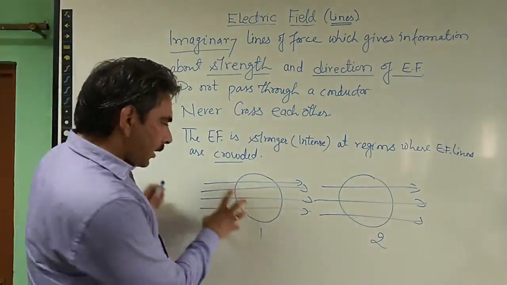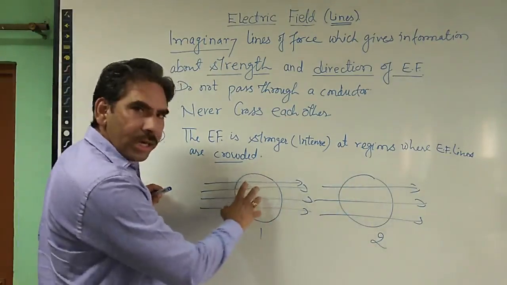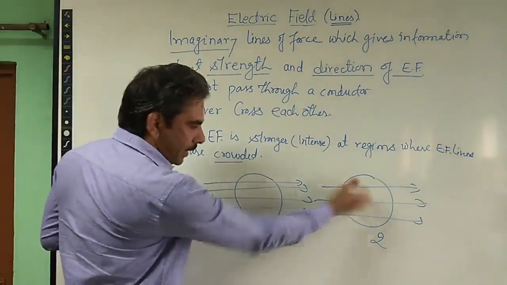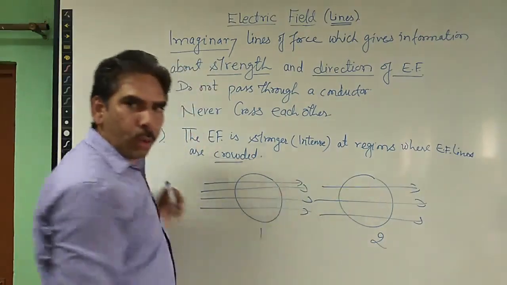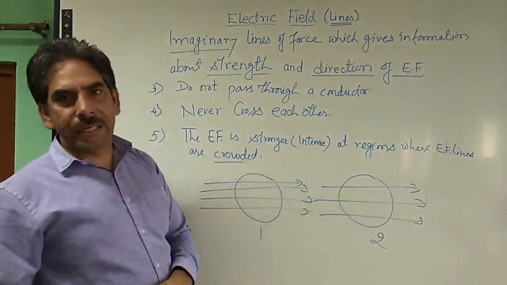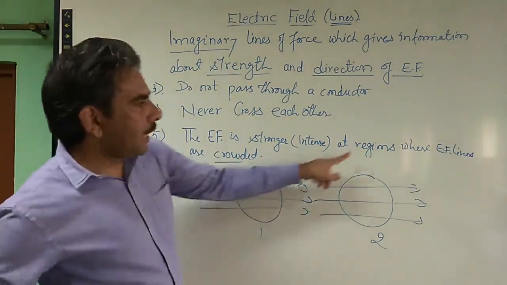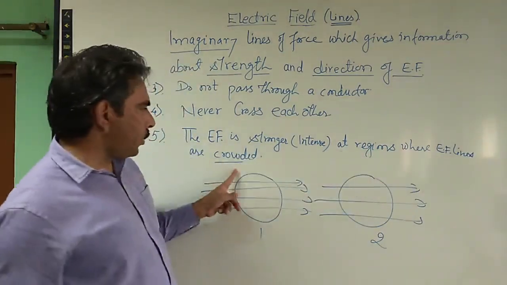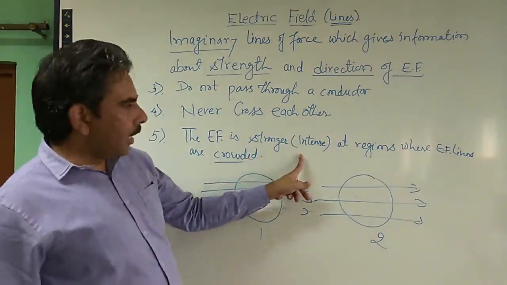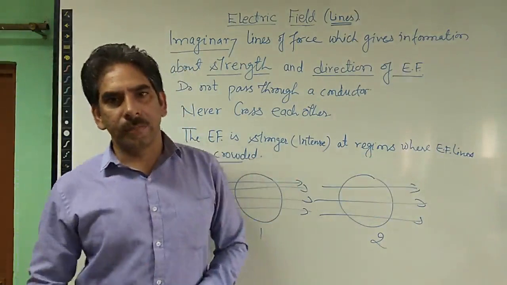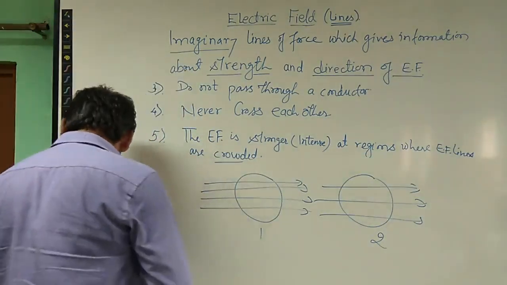So here the electric field is supposed to be stronger inside the region, or in this case the electric field is comparatively weaker, or we can say less intense. So this is what this means: electric field is stronger at regions where electric field lines are crowded and weaker at regions where electric field lines are wide apart. Okay.